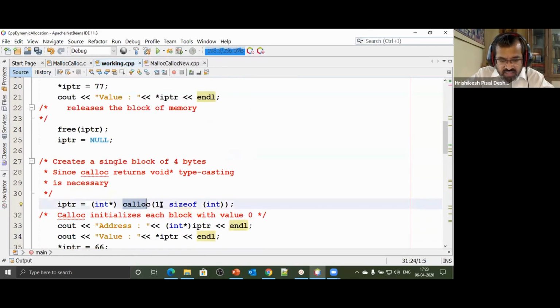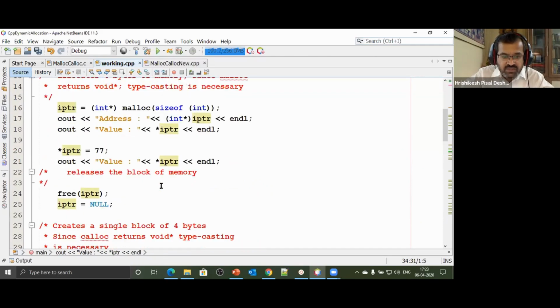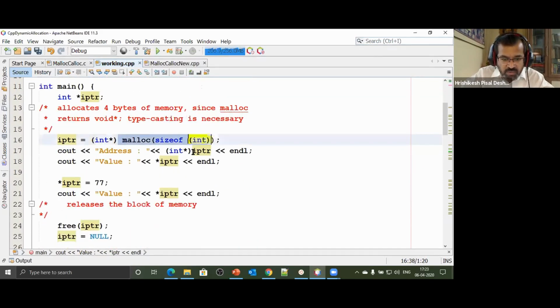Had I used calloc, it's just a revision, I would have said I want one block of 4 bytes. But in that case, when I print this address, it can be the same, it can be different. But when I print the value, it will not be garbage. Whereas over here, when I had allocated memory using malloc, there is quite a possibility that I may get garbage.